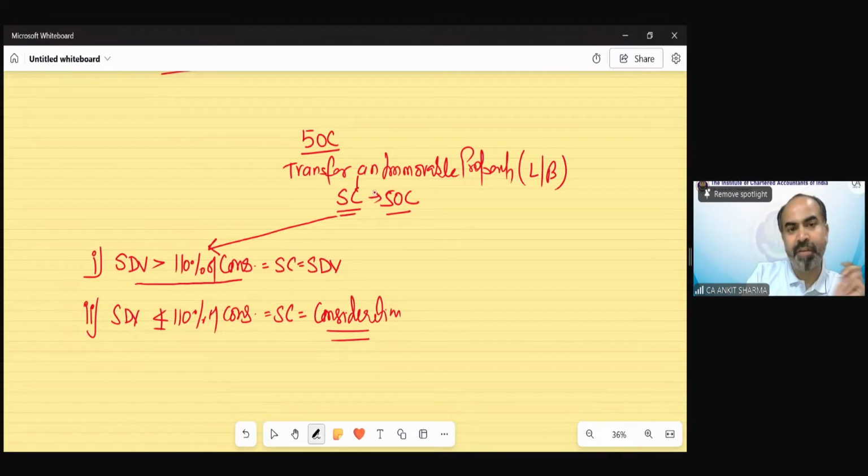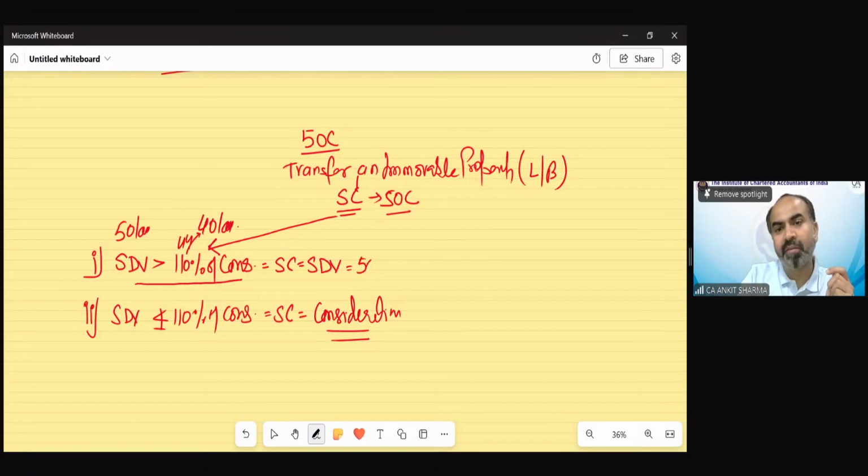Suppose your stamp duty value is 50 lakh and your consideration is 40 lakh. You are saying I have transferred my immovable property for 40 lakh. But the stamp duty value is 50 lakh rupees. So 110% of consideration would be 44 lakh. And your 50 lakh is exceeding 110% of your consideration, which would be 44 lakh. So in that case, what would be the sale consideration for the purpose of capital gain? 50 lakh.